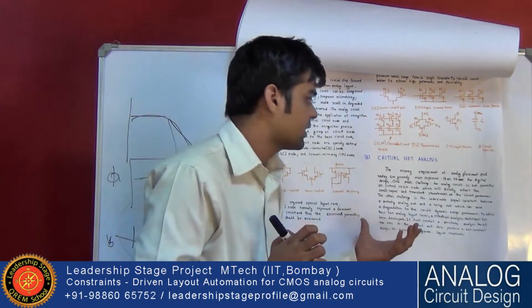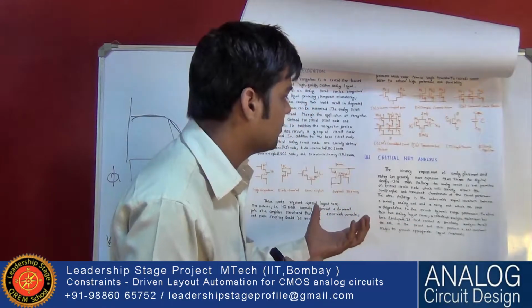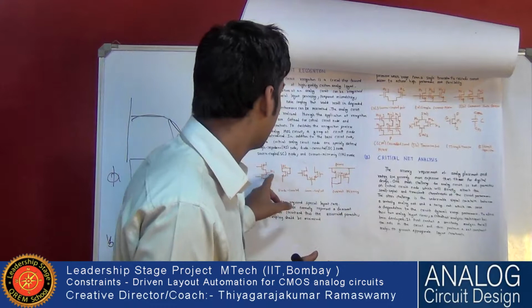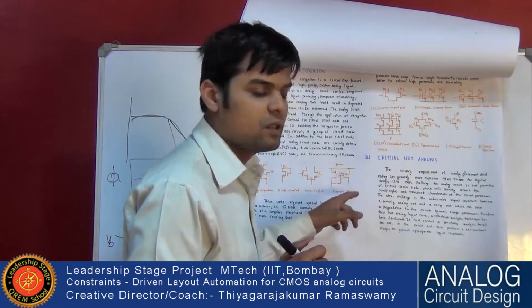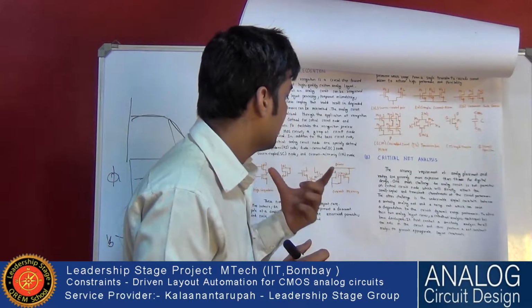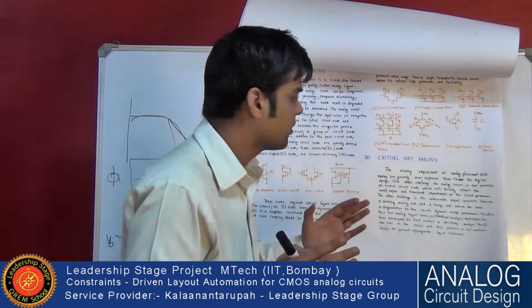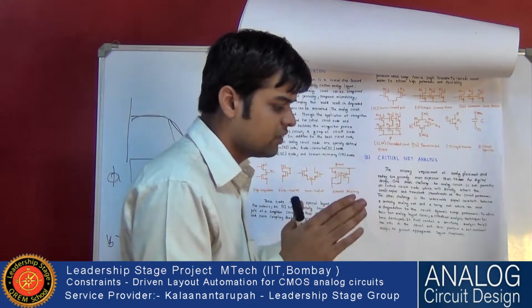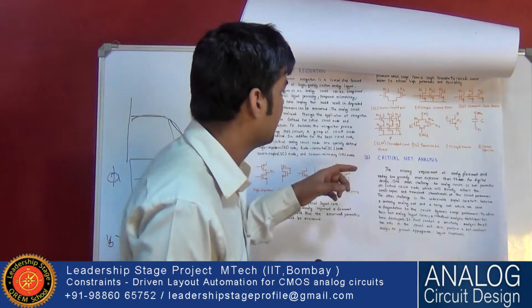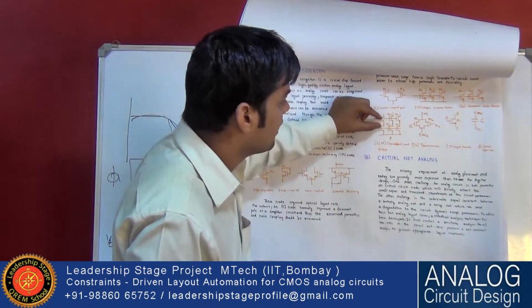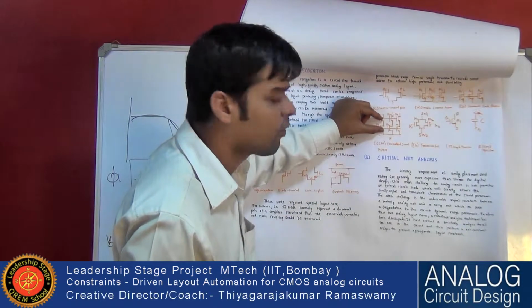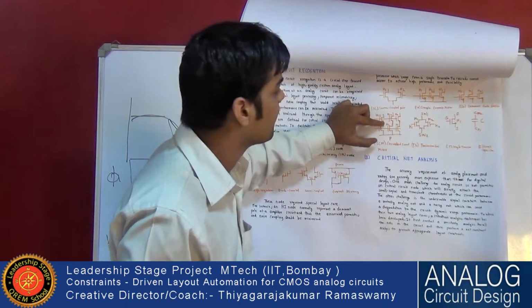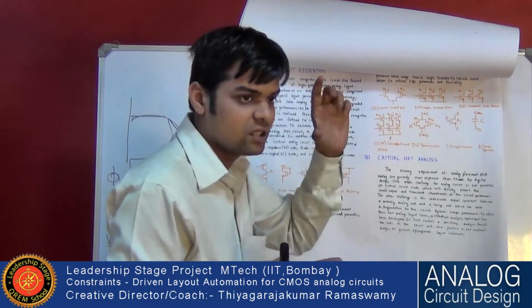And also the parasitics of critical nodes. All nodes, if they have parasitics, will introduce poles. If there is parasitic resistance, it will cause a voltage change. Suppose two wires are connected and kept far away from each other, there is resistance between them. Because of the resistance, there will be an IR drop.